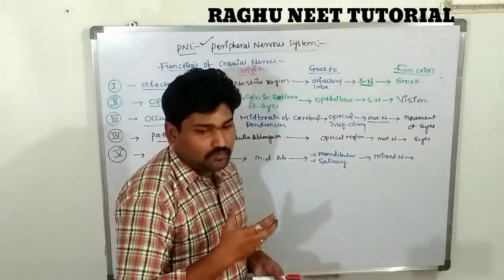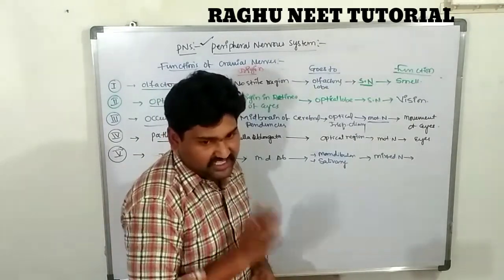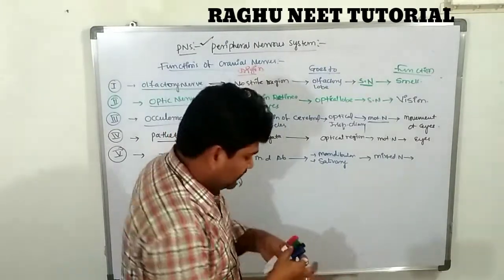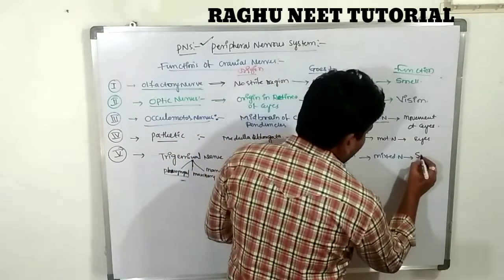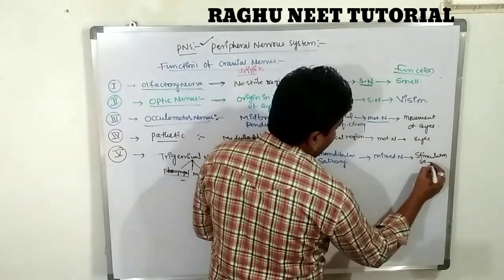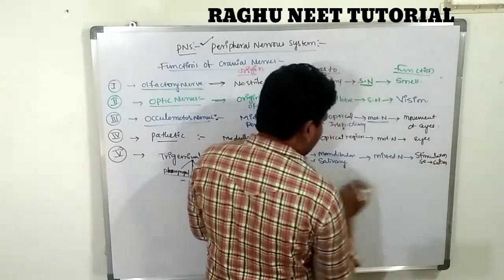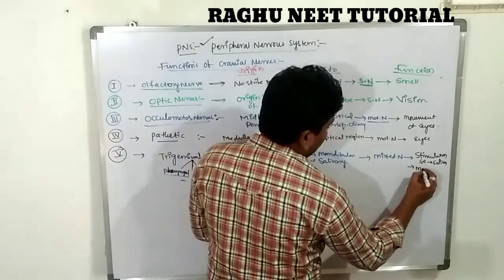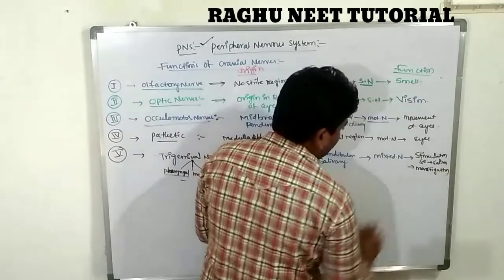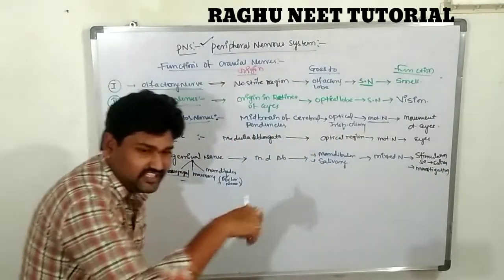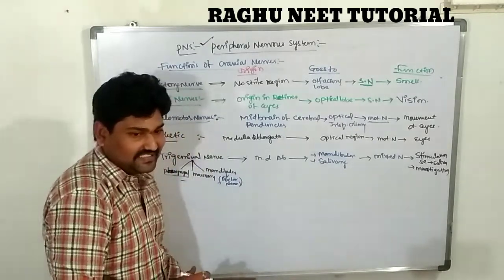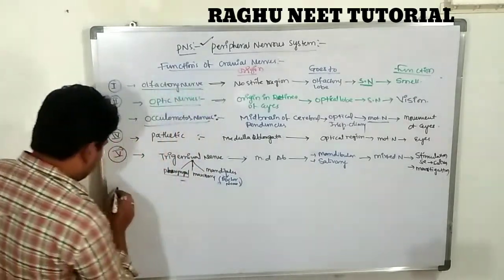These are useful for the movement of the jaws, nothing but for mastication, and the stimulation of the salivary glands for the secretion of saliva. These give a particular movement of the jaws, nothing but mastication. Clear? Sixth one.